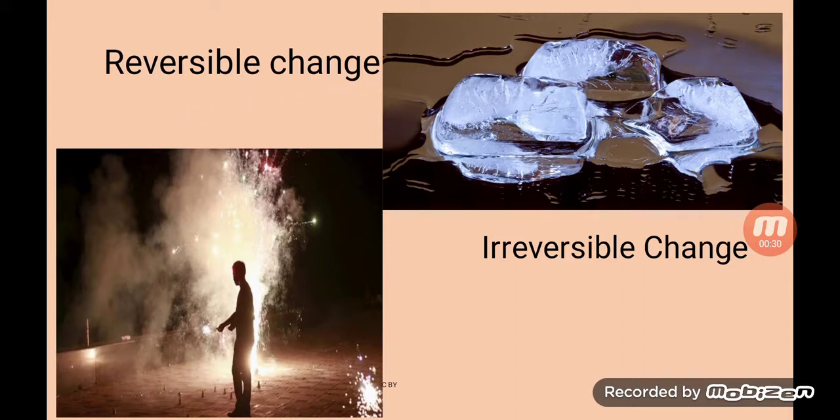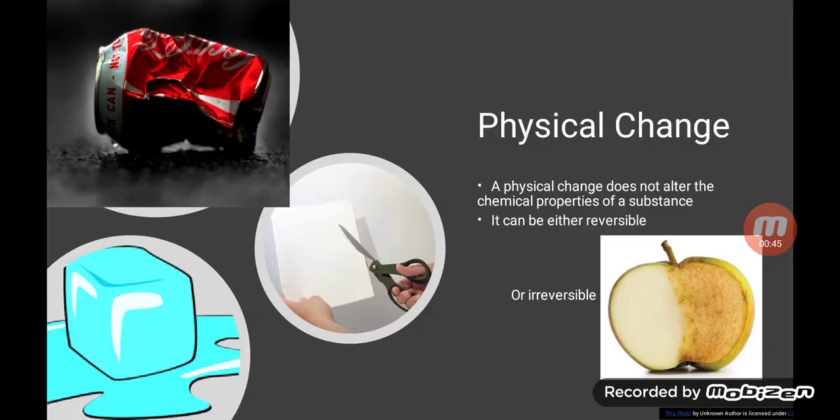There are also some changes in which we cannot get the original substance back by simple methods. For example, burning of a cracker: once the crackers are burnt, we cannot get them back. Those changes are irreversible changes.